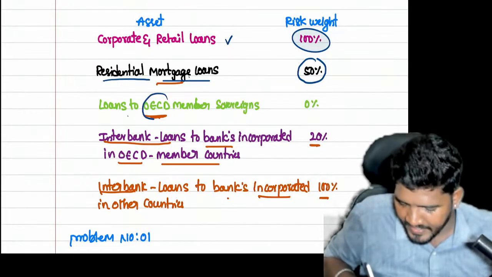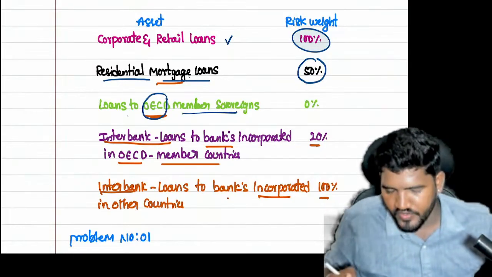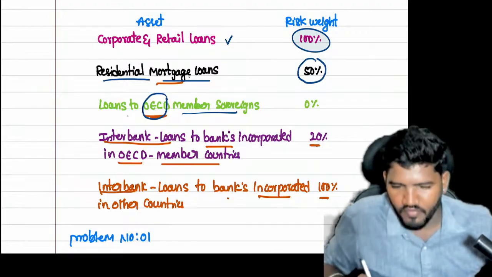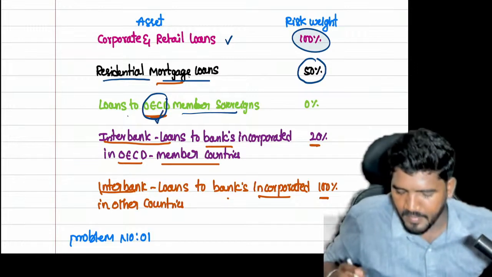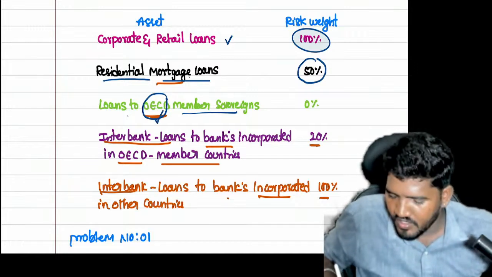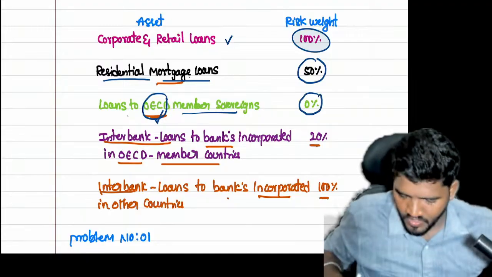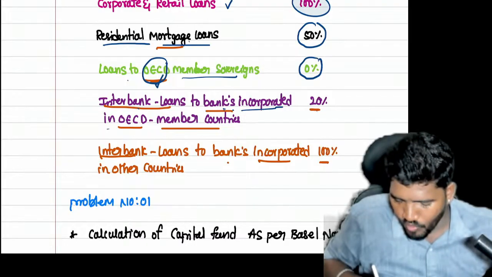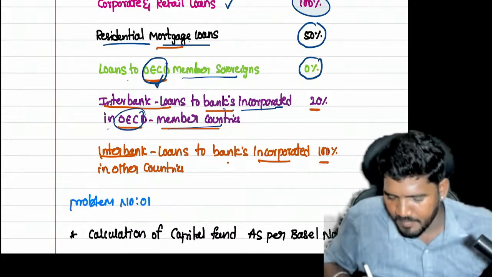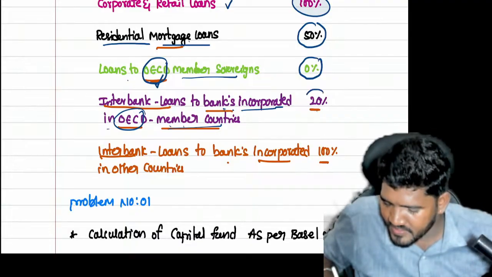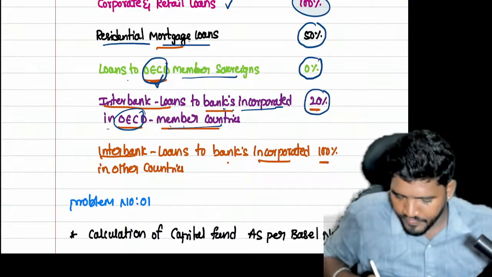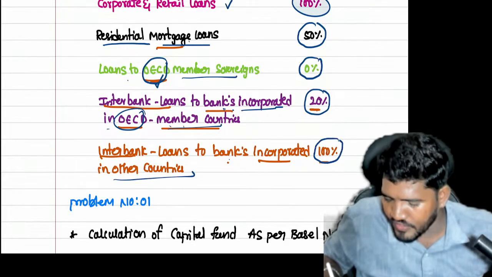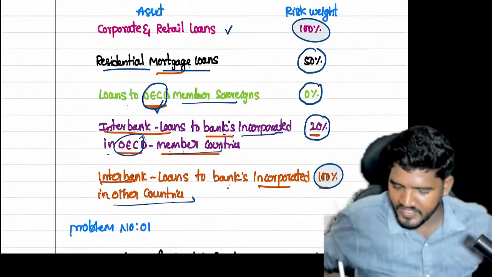Loans to OECD members, a group of countries like petroleum selling countries: if you provide loans to OECD members, sovereigns, foreign companies, the risk of failure is 0%. Now, interbank loans to banks incorporated in OECD member countries have a chance of failure of 20%. If interbank loans are to banks incorporated in other countries, the chance of failure is 100%. You have to understand this also.